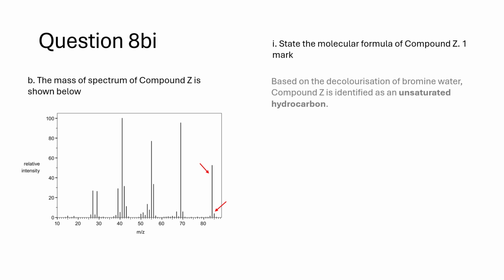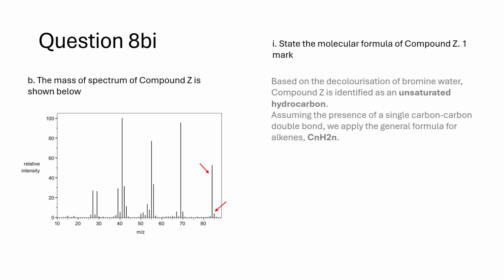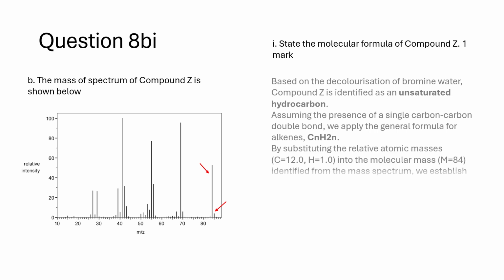Based on the decolorization of bromine water, compound Z is identified as an unsaturated hydrocarbon. Assuming the presence of a single carbon-carbon double bond, we apply the general formula for alkenes, CnH2n. By substituting the relative atomic masses, C equals 12.0, H equals 1.0, into the molecular mass, M equals 84, identified from the mass spectrum, we establish the following equation.